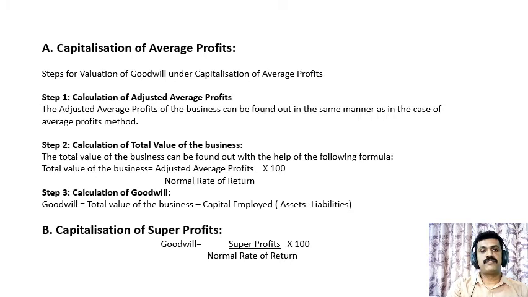The capitalization of average profits. The following steps are followed for the calculation of valuation of goodwill. The first step is calculation of adjusted average profits. The adjusted average profits of the business can be found out in the same manner as in the case of